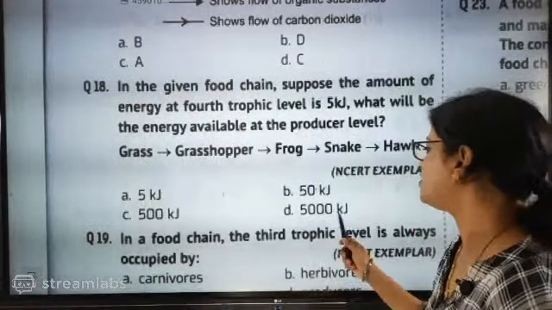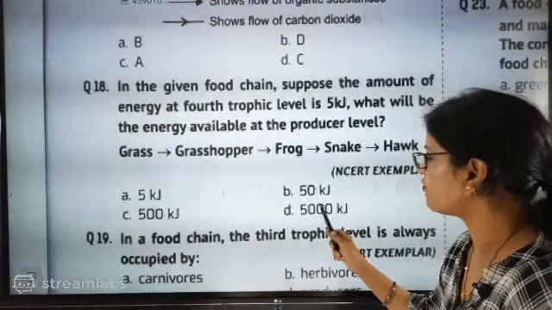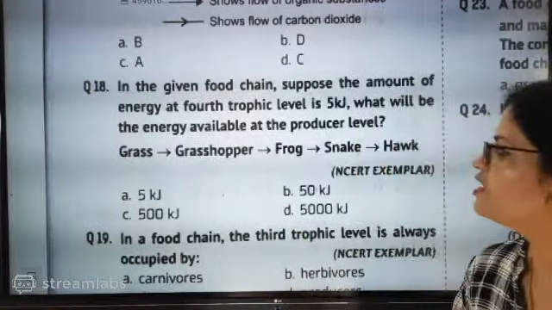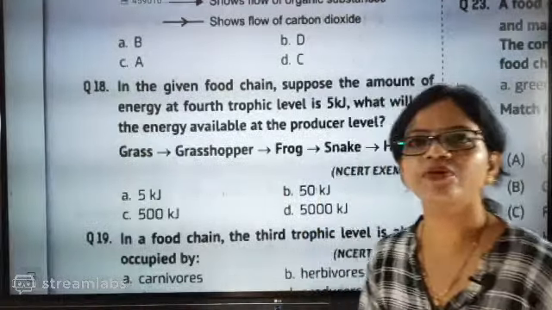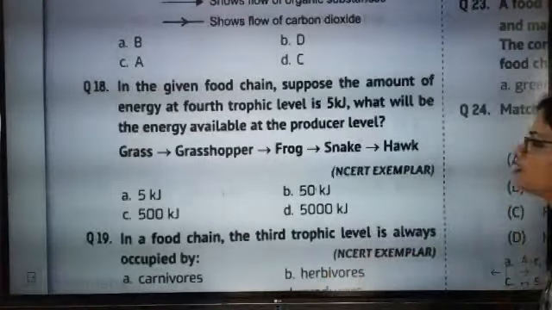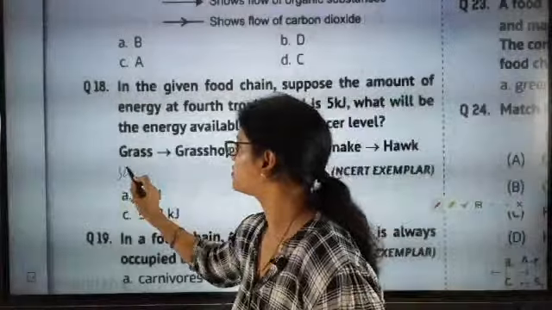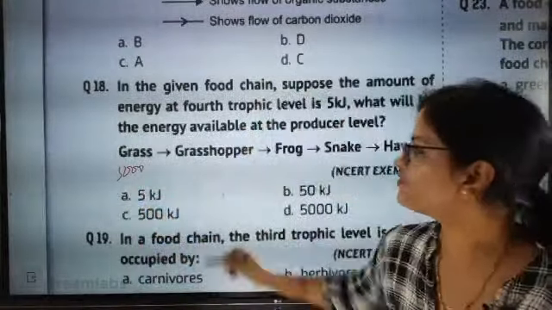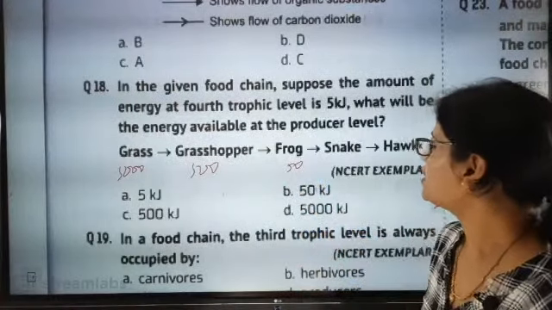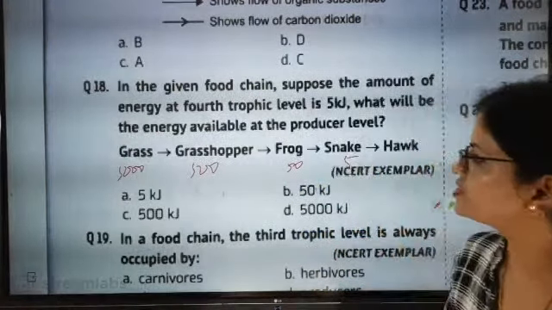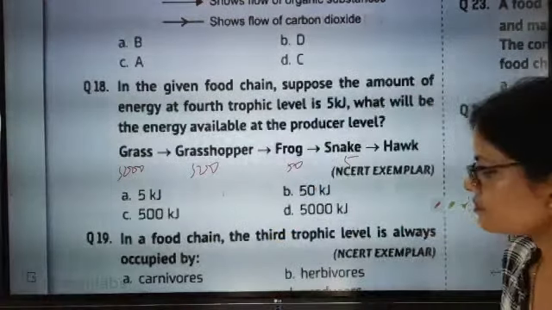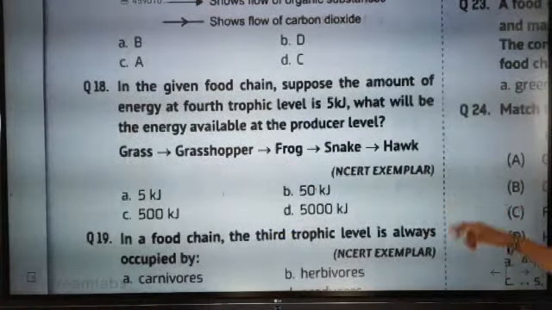You will be landing towards 5,000. 10% of 5,000 will be 500. 10% of 500 will be 50. 10% of 50 will be 5. First, second, third, fourth, producer level they are asking. Okay, so now shall we go for the next one?